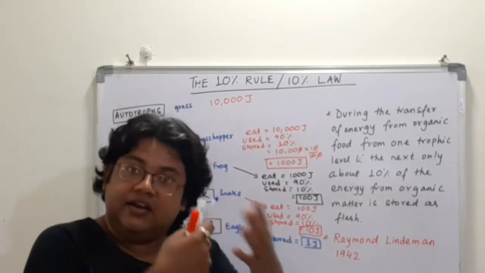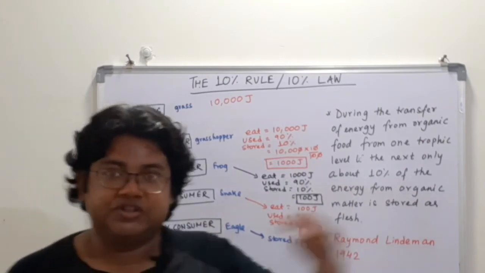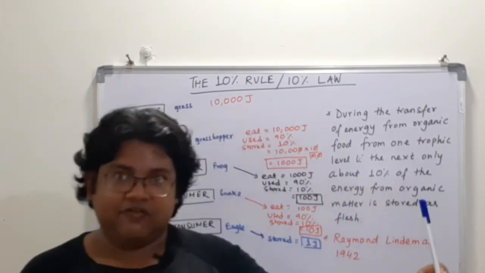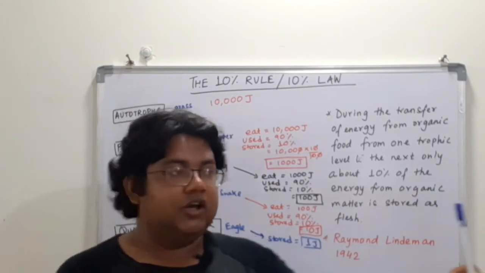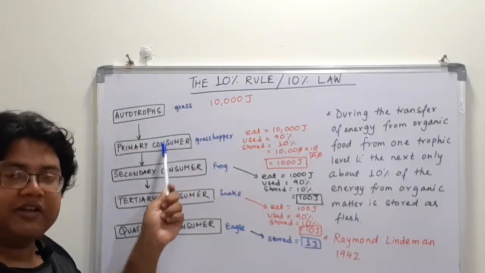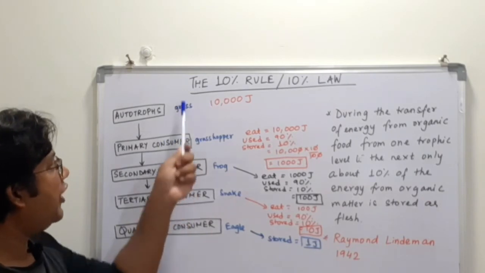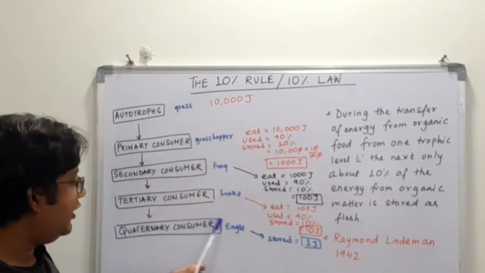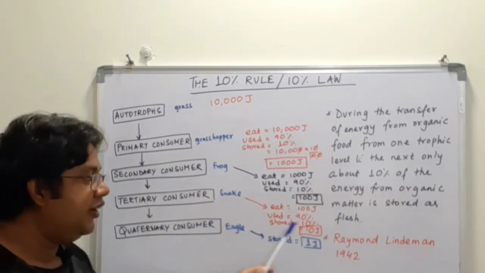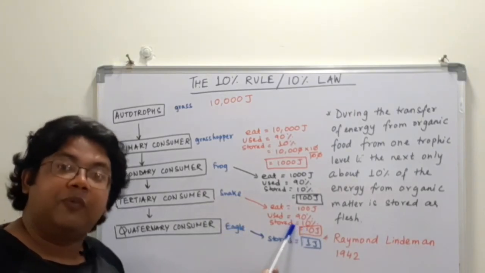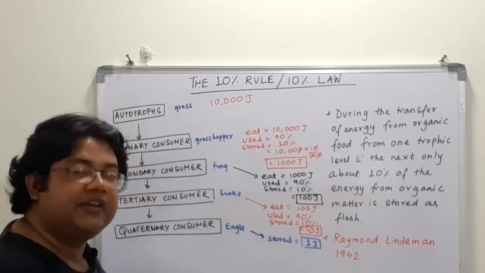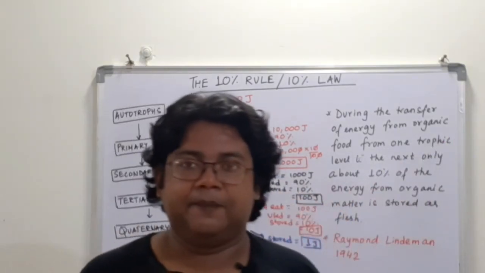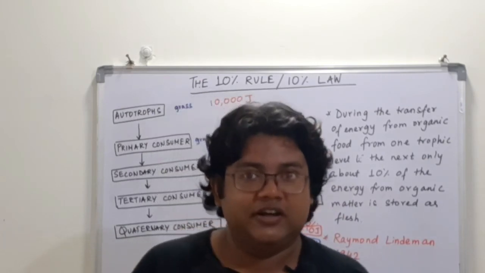Once we learn about the food chain and the food webs, you have to understand this concept that once energy is available at a lower trophic level, say primary consumers, the energy available for grasshopper is 10,000 joules. But what is the total ultimate energy which is available to this eagle? Only 10 joules. How much energy ultimately is getting stored? Only a single joule. So there is a progressive loss of energy at each trophic level. I hope you have understood this.